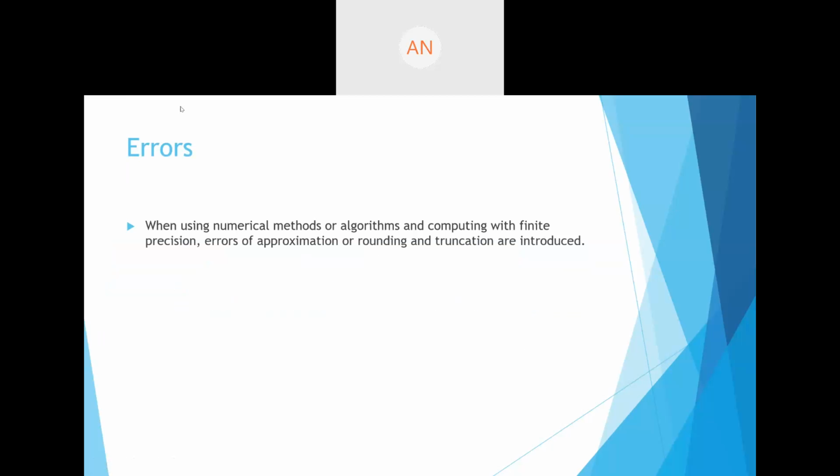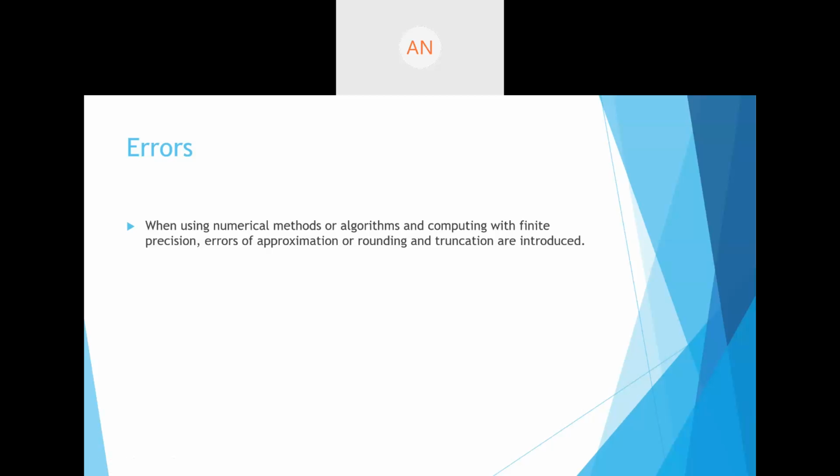So this is the first unit that we are going to cover. The first unit that we studied, we started with something called errors. What are errors? When using any numerical methods or algorithms or computing with finite precision, errors of approximation, rounding or truncation are introduced. That is what we said.